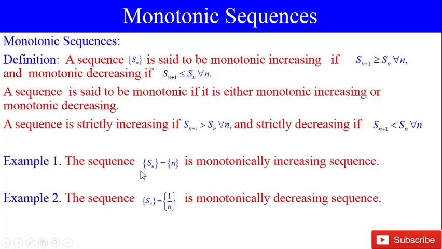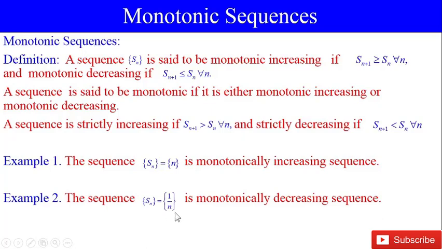Example: the sequence Sn = n is monotonically increasing. Here for n = 1, S1 = 1, for n = 2, S2 = 2, S3 = 3, etc. The sequence Sn = 1/n is a monotonically decreasing sequence.